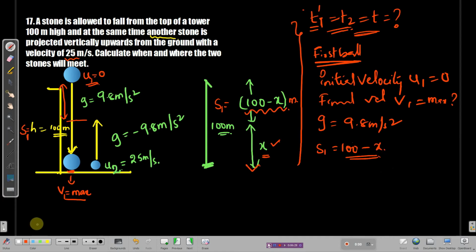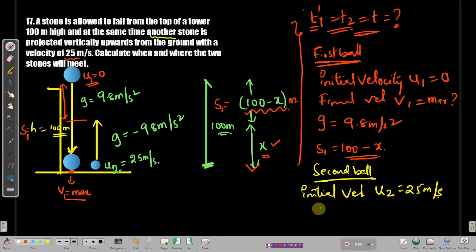Alright, let me write the given data for the second ball. Second ball, given initial velocity u2 is equal to 25 meter per second, and the final velocity will be v2 equals 0, because this ball will climb up to the maximum height and will become 0.